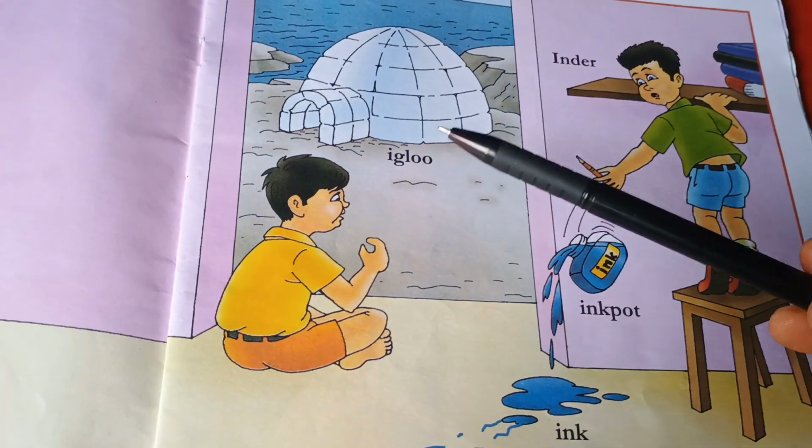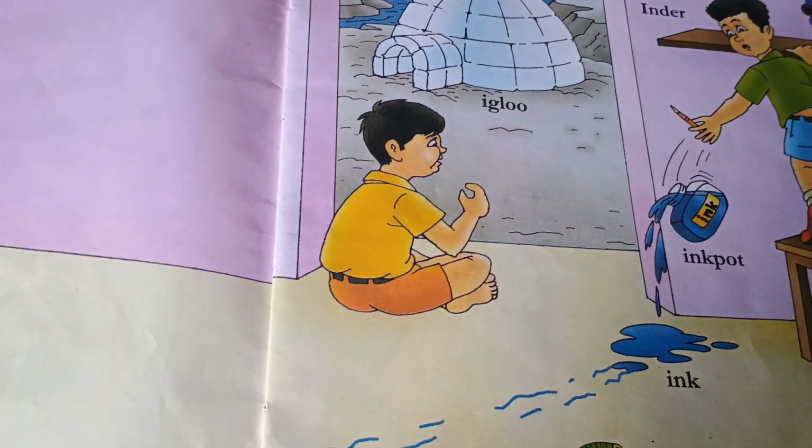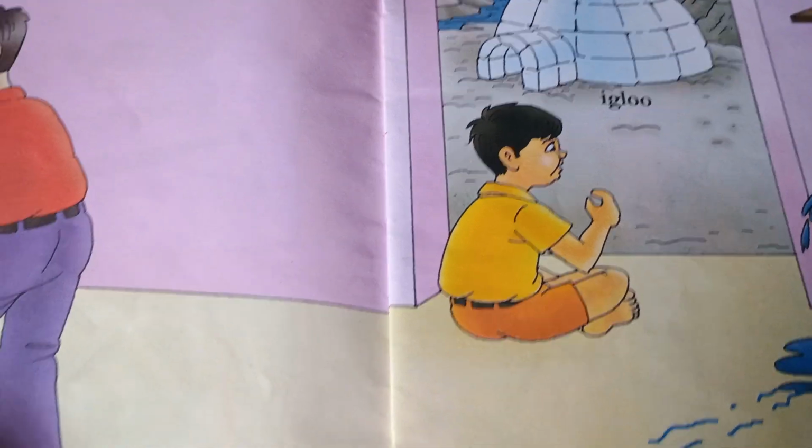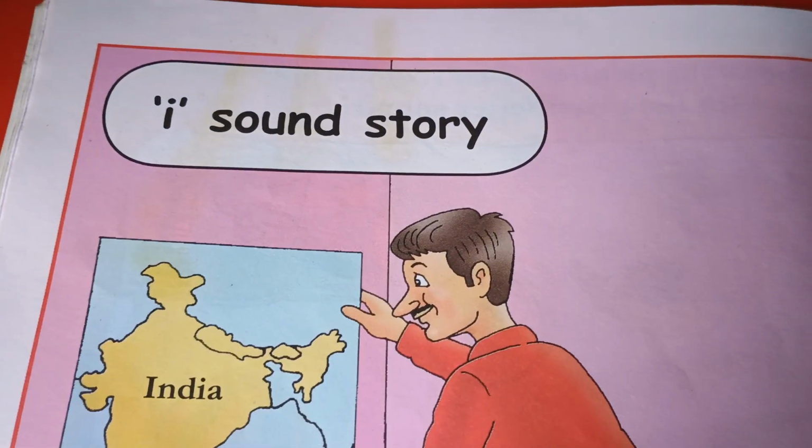Insect and igloo. Okay. In this way we will learn all these words through phonic way, and the letter also, and the phonic sound of I is E.